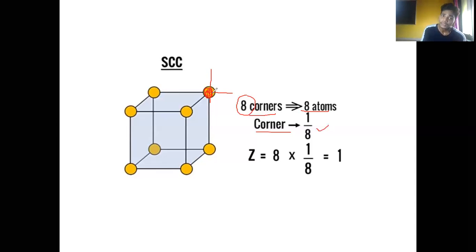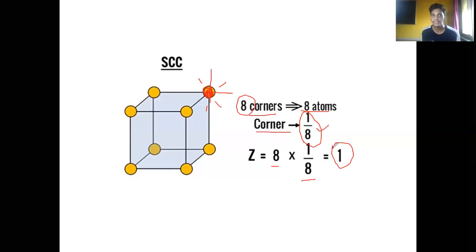See, this is the atom which is found here as well, here as well, here as well, and here as well. So they are divided 8 times because it is present at each point. So it is going to give us a contribution of 1/8. So what is Z? The total number of atoms multiplied by the contribution of a single atom, which is 1/8. So the contribution in a simple cubic cell of the atom is found to be 1.